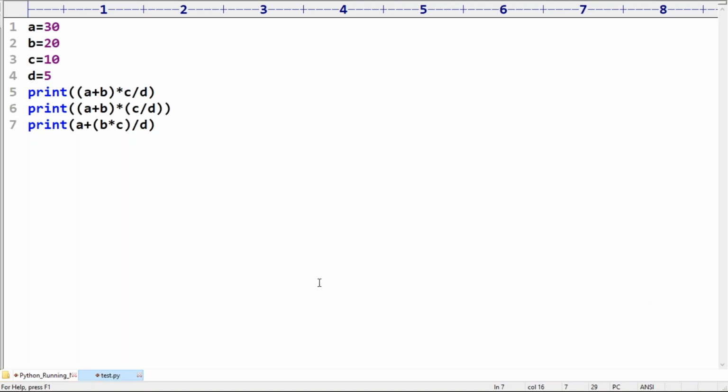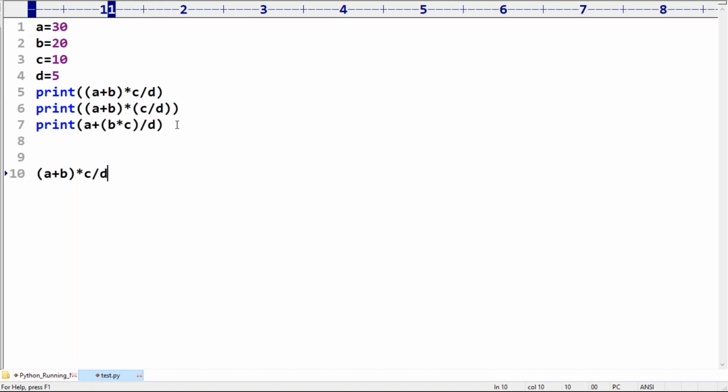Here it is very simple. This is my expression I have to evaluate. First, which one is going to be evaluated? This total thing will be evaluated first: A plus B means 50. Next, star and division both have the same precedence, so left to right.